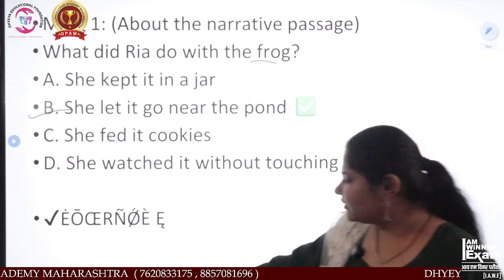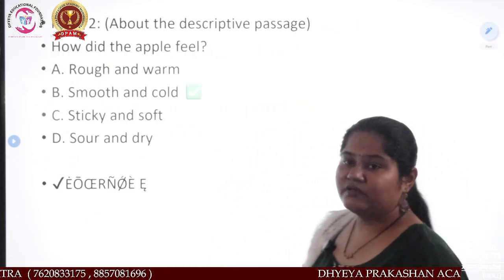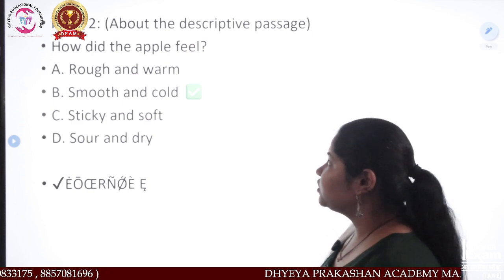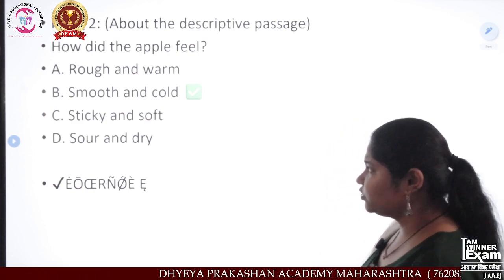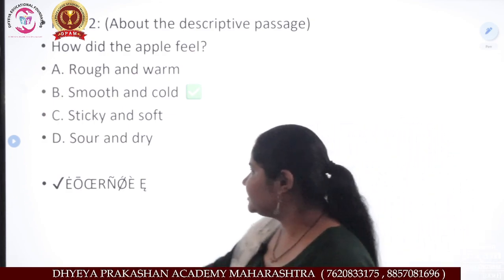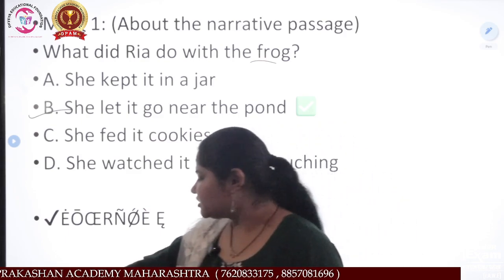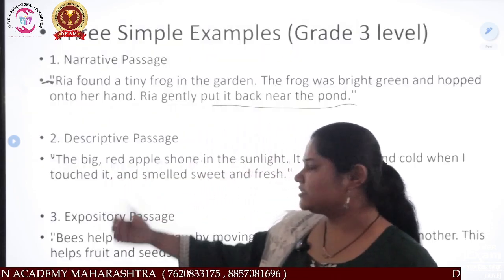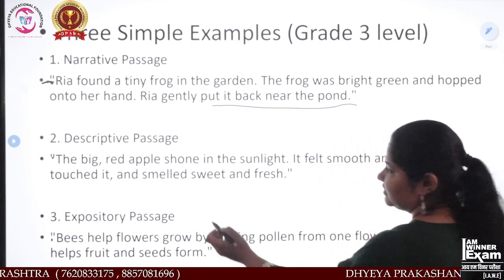Okay. Now, the next MCQ is about the descriptive passage. So, how did the apple feel? See, now we will go back again. Where is our passage, students? Our passage is regarding the apple. So how does it feel?